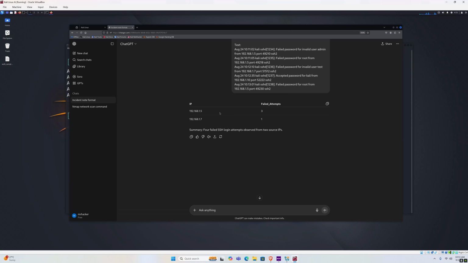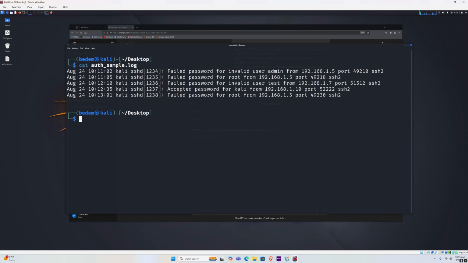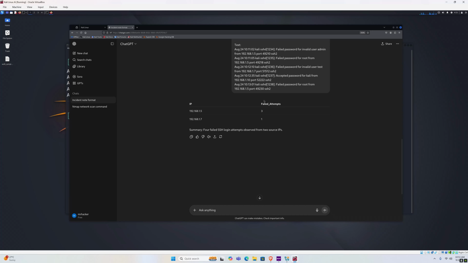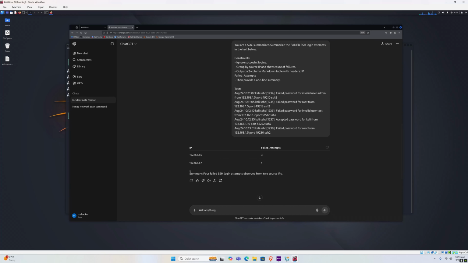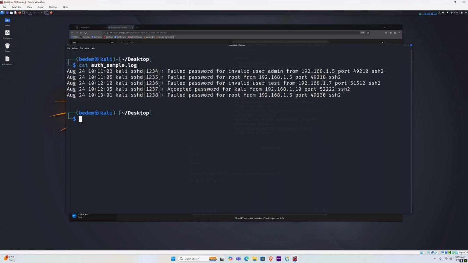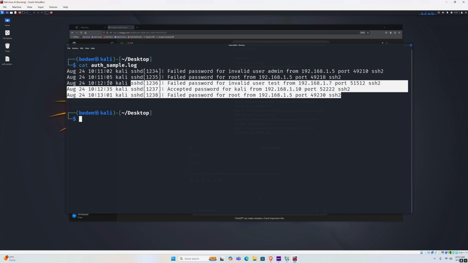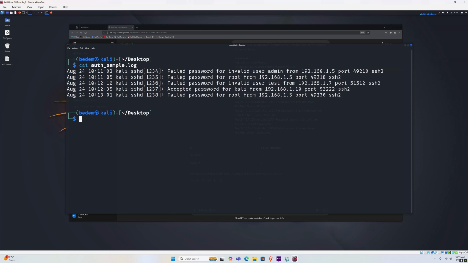Now, for this, it might not seem logical to use ChatGPT when we can just read this, but for much larger logs, it is useful to just throw it in ChatGPT, let it analyze and summarize the log file, and just output stuff like this. Imagine you have to read hundreds of lines of log files and read something like this. It would take you much longer, right?